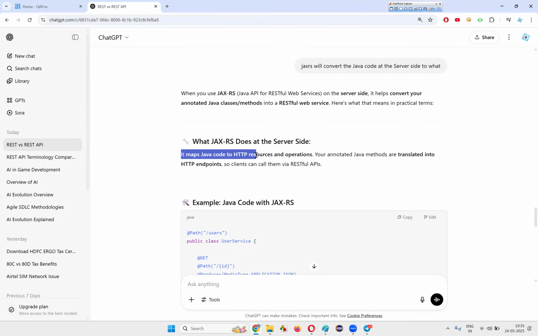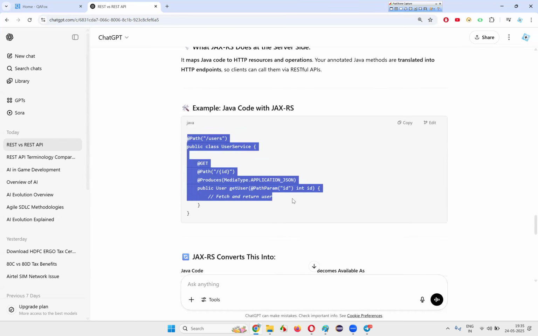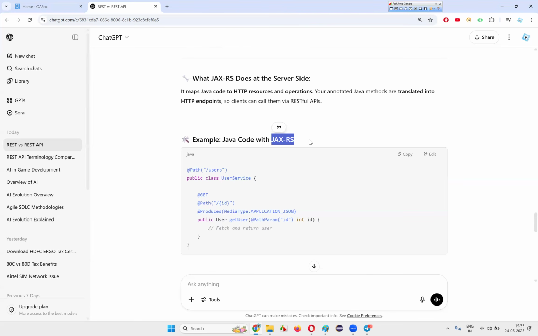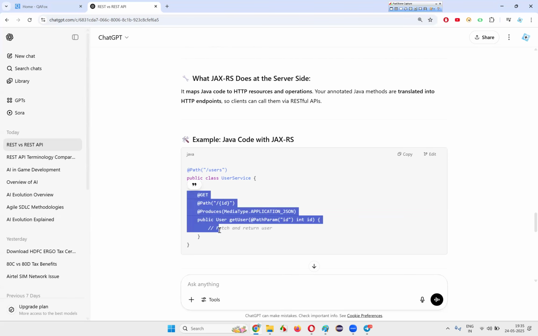It maps Java code to HTTPS resources and operations. Your annotated Java methods are translated into HTTP endpoints, so clients can call them via RESTful APIs. Without this JAX-RS, the client cannot call the RESTful APIs, because RESTful APIs have to approach this code and hit the code, right? There should be some path, right? How can the RESTful APIs hit the code?